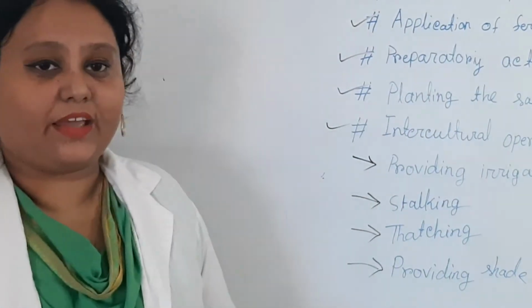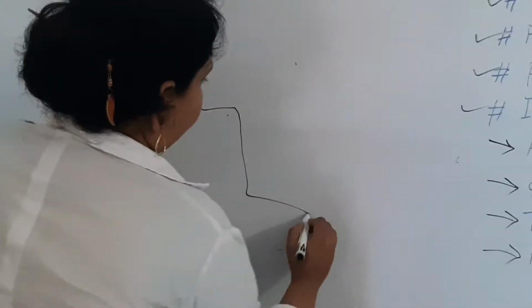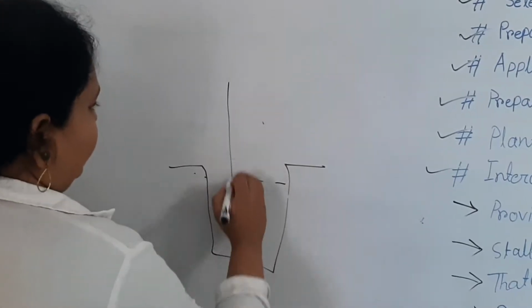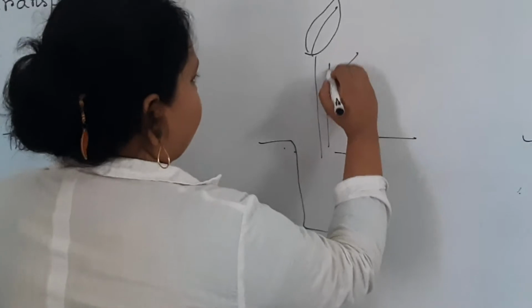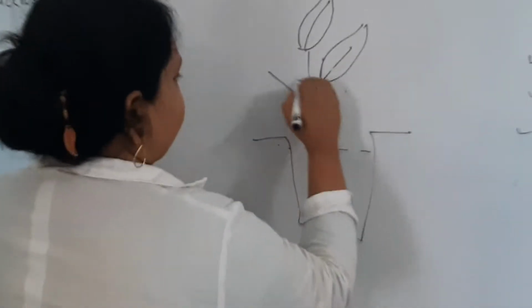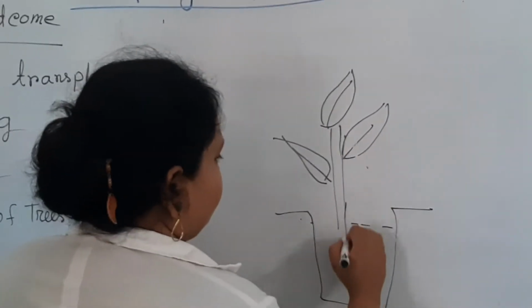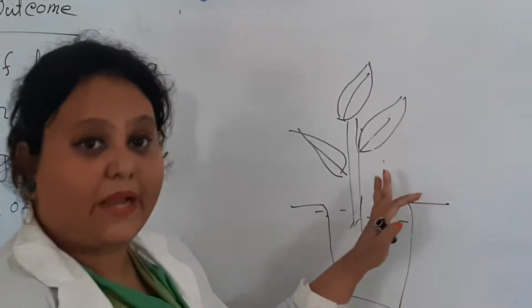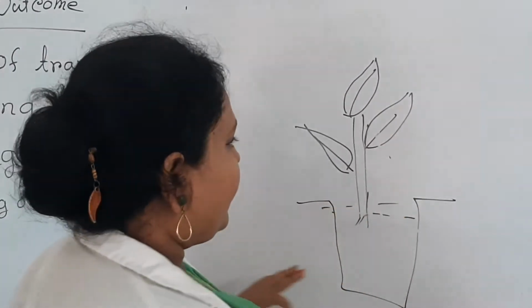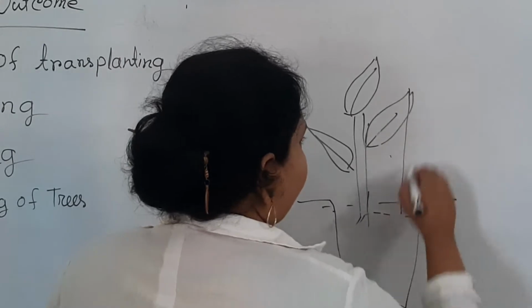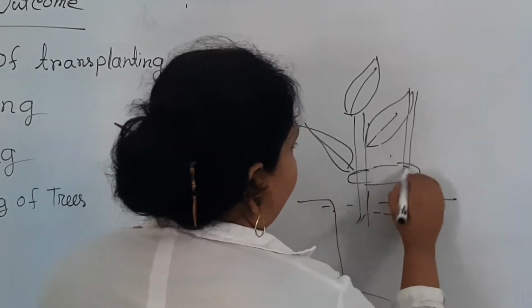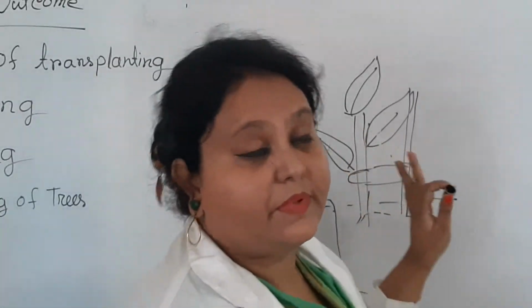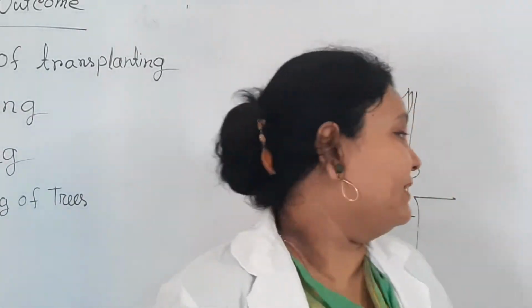Then the staking here. Suppose this is a plant sapling. After planting, one stake is required because the sapling remains damp.